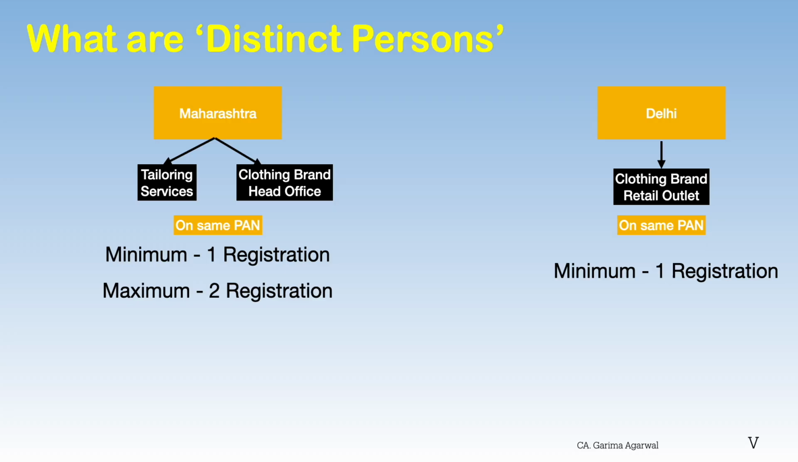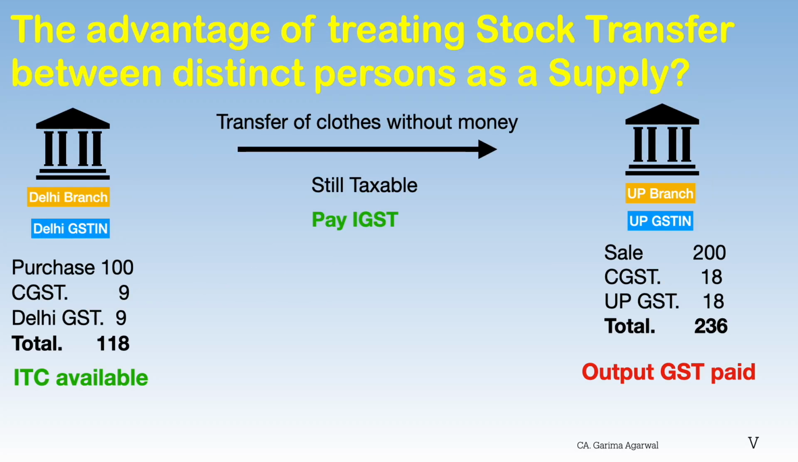such stock movement will also attract GST, as establishments of a person with separate GST registration within the same state. Then also, any stock movement within the same state will attract GST, as they will be treated as distinct persons. The advantage of treating stock transfer between distinct persons as a supply.